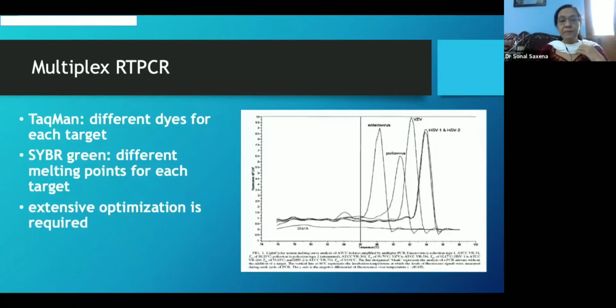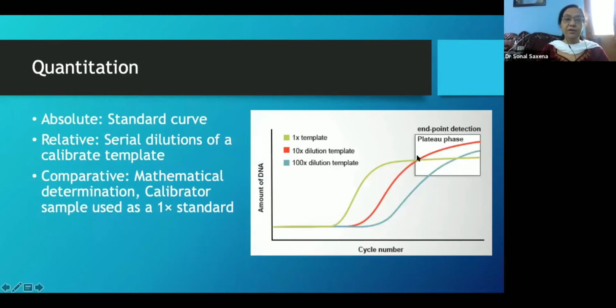Now, can we multiplex RT-PCR? Yes, definitely we can multiplex the RT-PCR. For example, there is multiplexing of RT-PCR for a meningitis panel or for a respiratory panel, where we have different dyes tagged to different targets and different melting points for each target. But you require a lot of optimization, a lot of R&D, and it should be a very robust assay and should be able to detect all these in different channels.